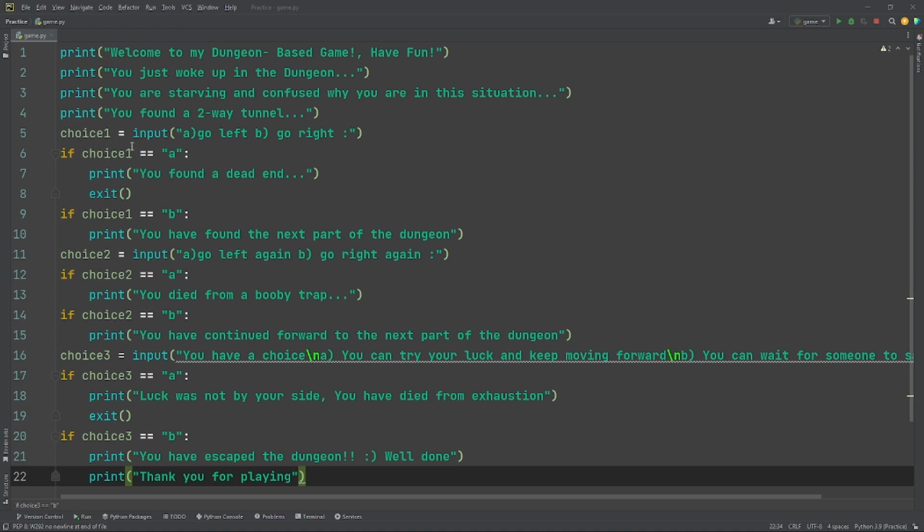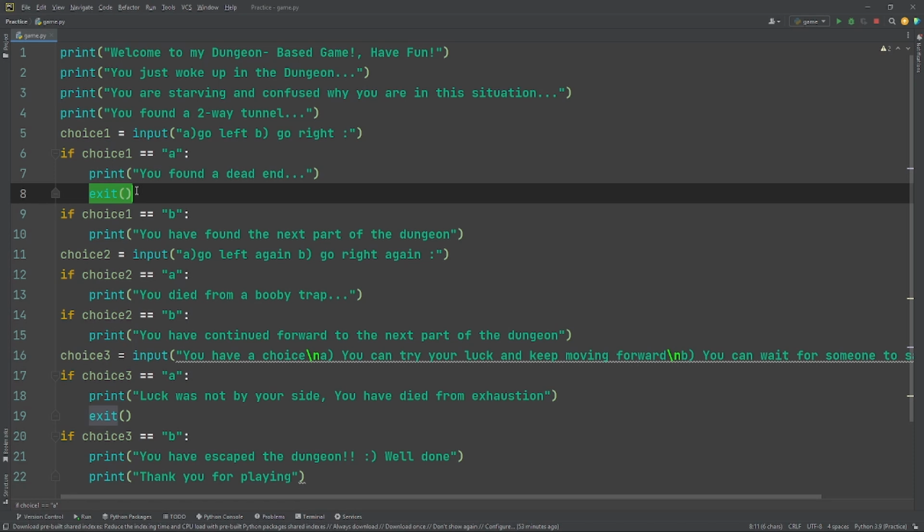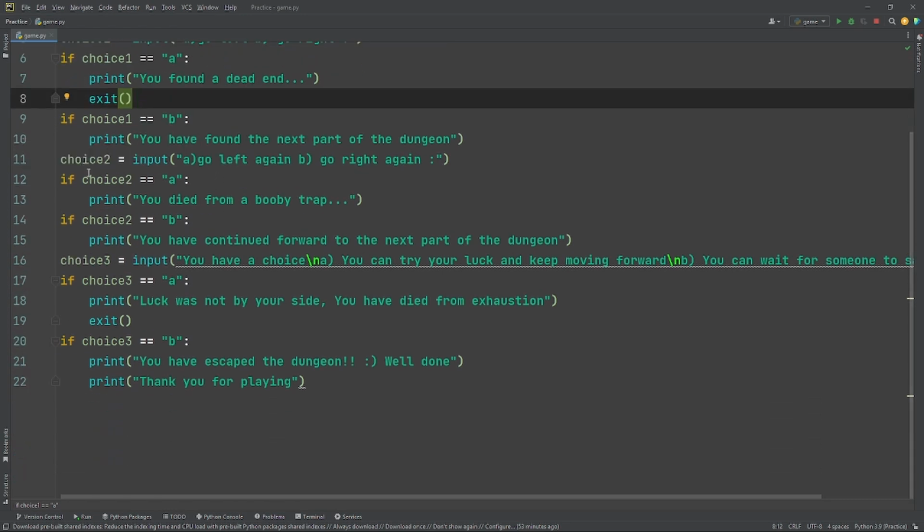If your answer is A, you found a dead end. I put an exit, bracket, or you could also do break, just like that. Usually it works, but I don't think in this situation you can. Exit, bracket, it stops the program to show that you lost. And if you put B, you have found the next part of the dungeon, and that moves on to choice number 2, A, to go left again, or B, to go right again.